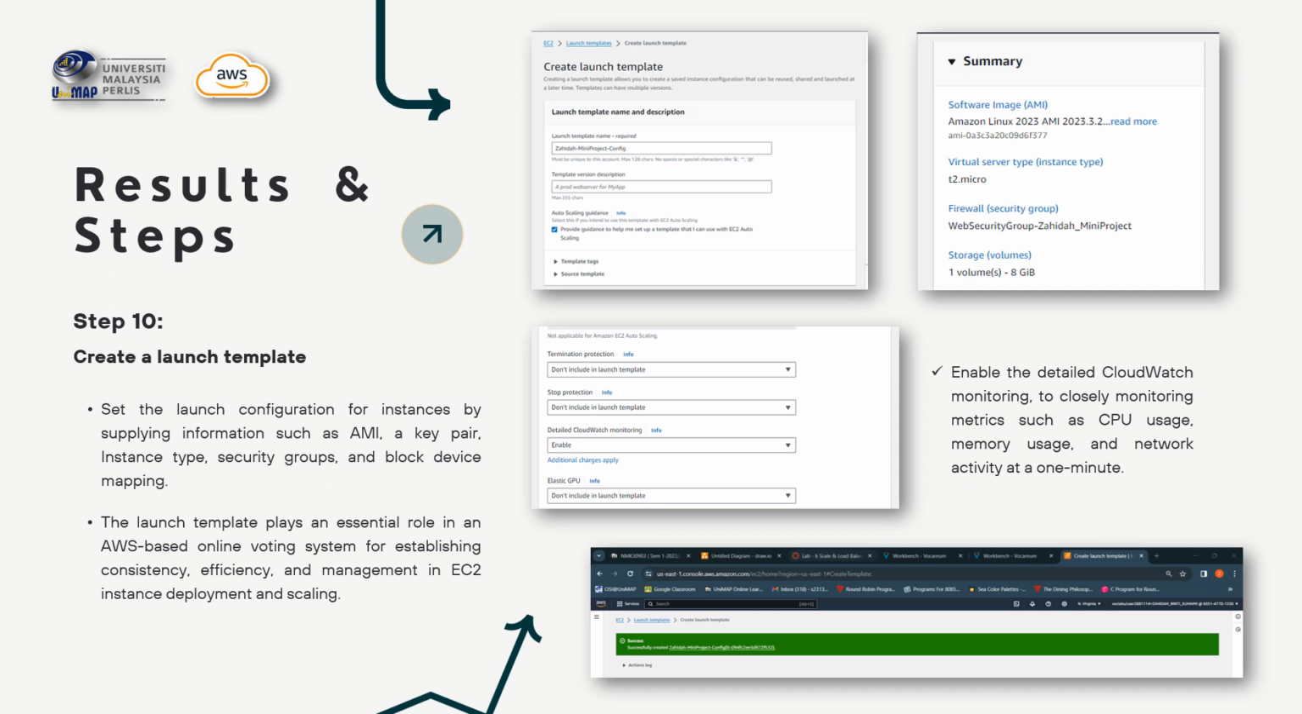As we can see here, in this tab, the detailed CloudWatch monitoring, I have enabled it in order to closely monitor metrics such as the CPU usage of the web server, memory usage, and network activity at 1 minute intervals while the web server is being used.